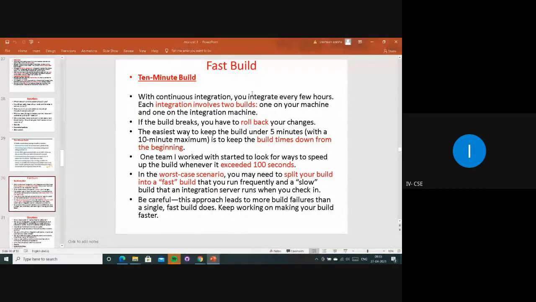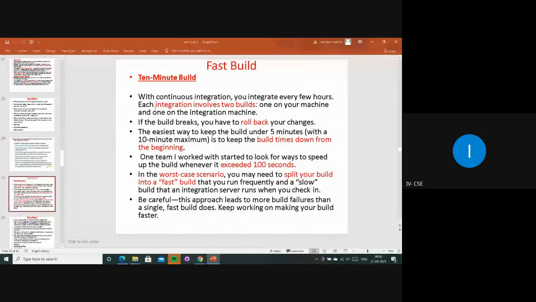Simply we can say that fast builds are mainly used for continuous integration, whenever we are integrating our code from one language to another language, or converting code from one platform to another platform. At that time it will be integrating within a few hours.